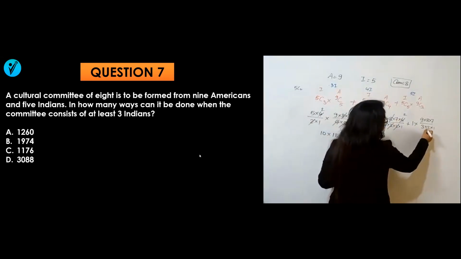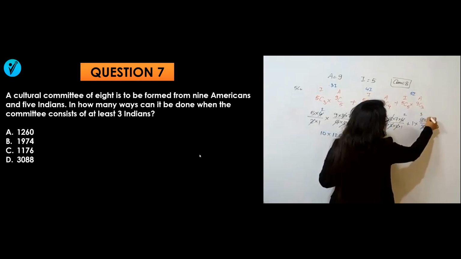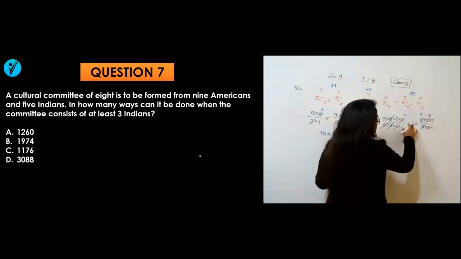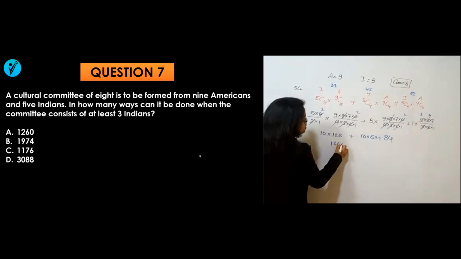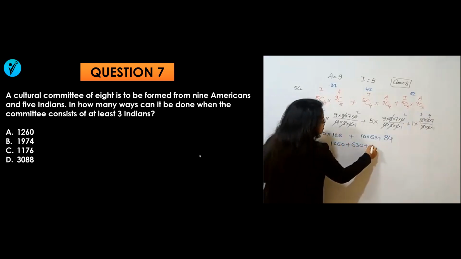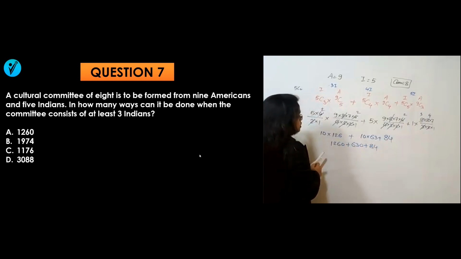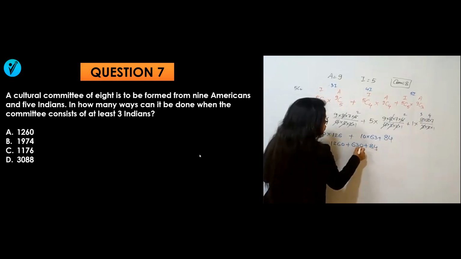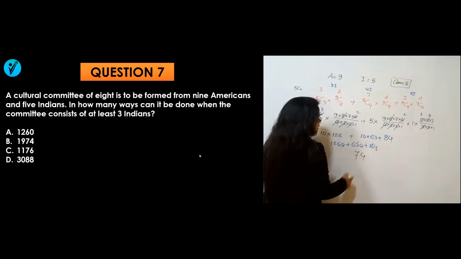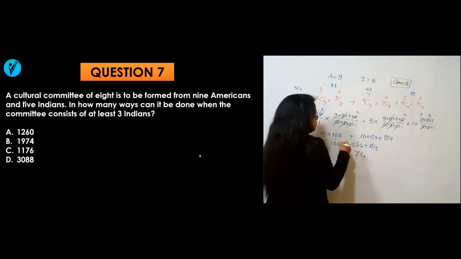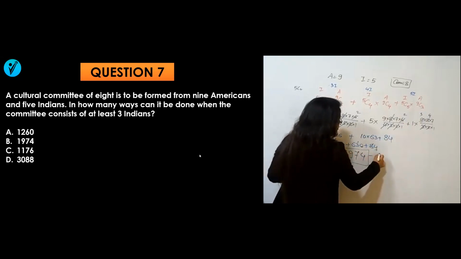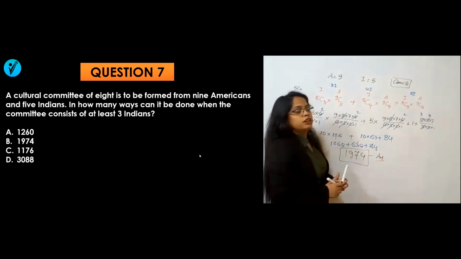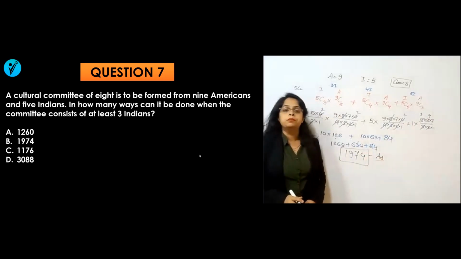Plus this one will be what? 3 threes are 9, 2 fours are 8. Then what will it be? 7 threes are 21, 21 fours are 84. So this sum will be 1260 plus 630 plus 84. How much will it be now? 0 plus 0 plus 4 will be 4. 8, 3, 11. 11 plus 6, 17, carry 1. 2 plus 1, 3. 3 plus 6, 9. And this one will be 1. So your answer will be equal to 1974. Is it an option? Yes, option number B will be here.